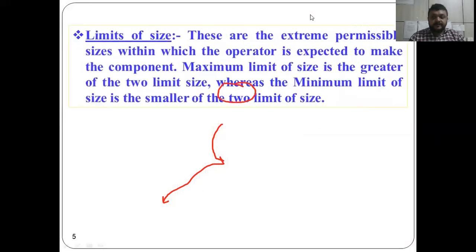Now, limits of size. Various varieties of limits are available, and these are the extreme permissible sizes to which the operator is expected to manufacture. So maximum limit and minimum limit are there. Those are the two extreme sizes.